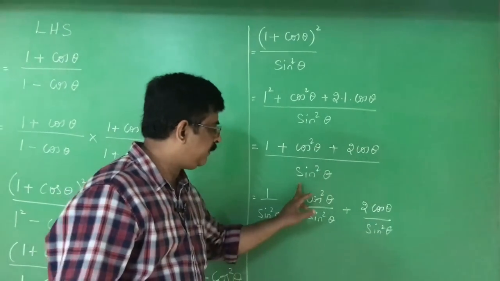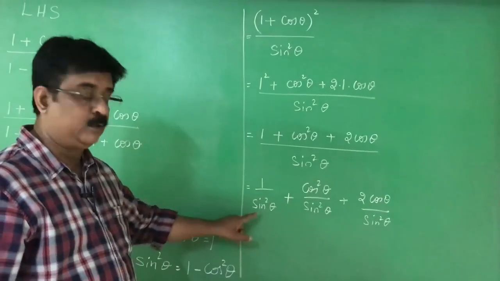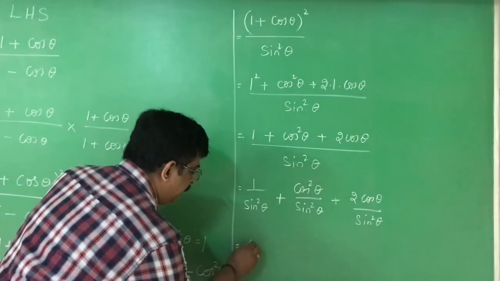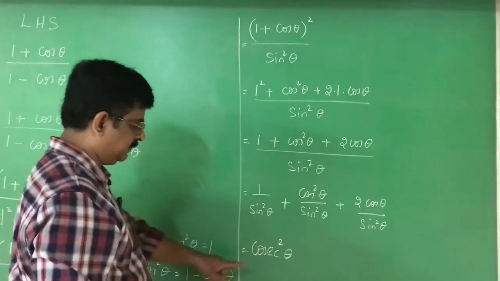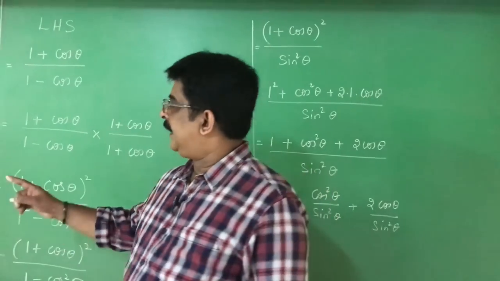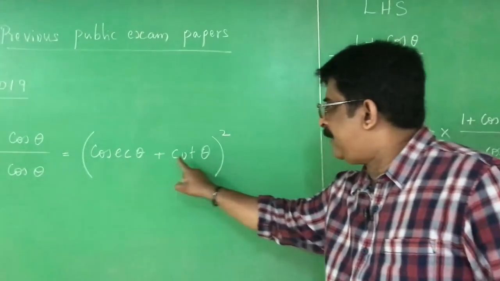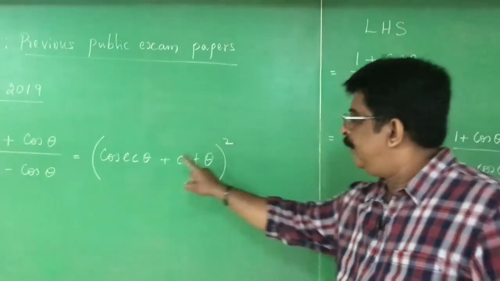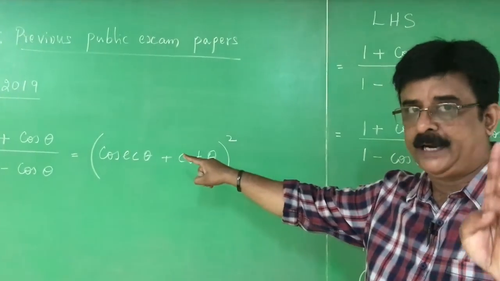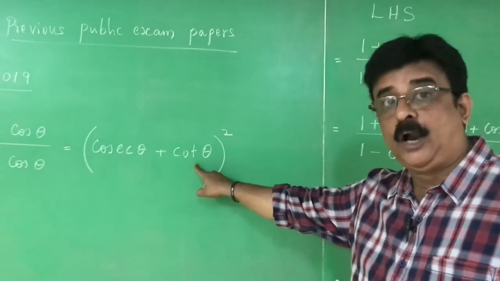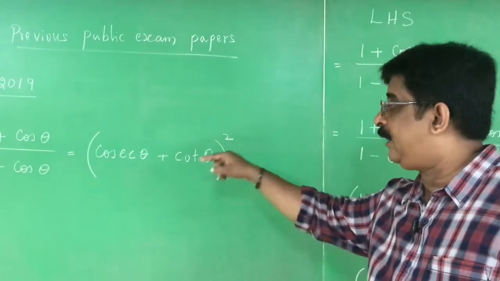Each term is divided by sin square. 1 by sin square theta is cosecant square theta. Now you can have a trick in this. You have to see the RHS part. RHS, what is given is cosecant theta plus cot theta whole square. Cosecant theta plus cot theta whole square, cosecant square theta you should get. Then you have to get cot square theta. Then you have to get 2 into cosecant theta and cot theta.